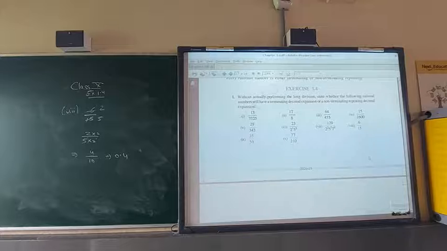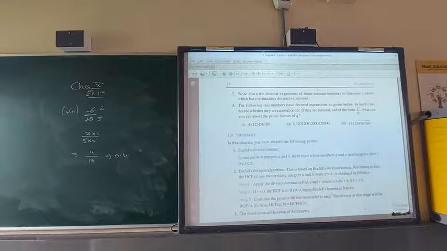Third one. The following real numbers have decimal expansion as given below. In each case, decide whether they are rational or not. If they are rational and of the form P upon Q, what can you say about the prime factors of Q? So write the answer, I will tell you, in your notebook.